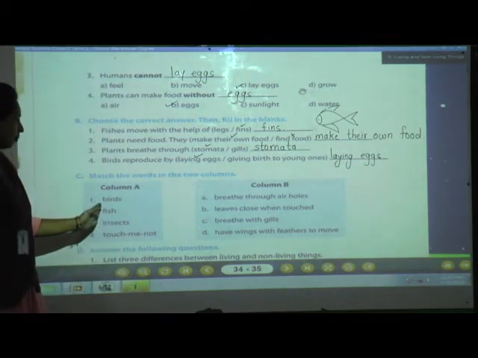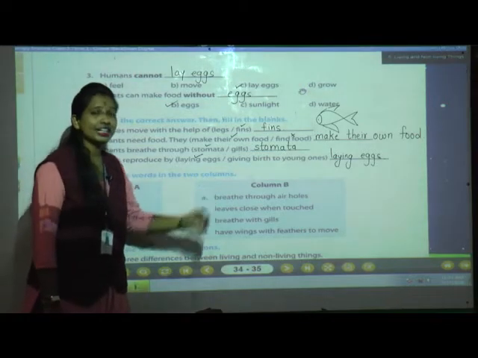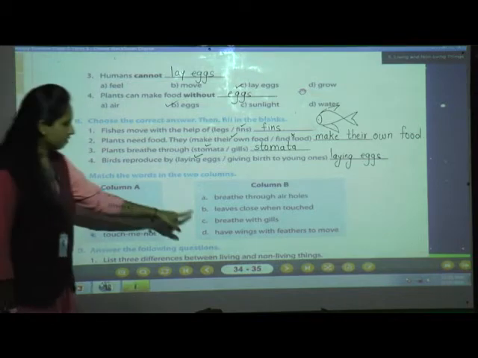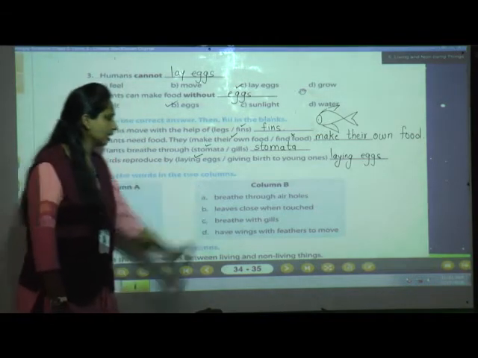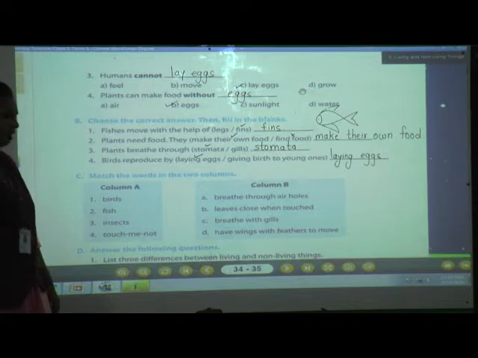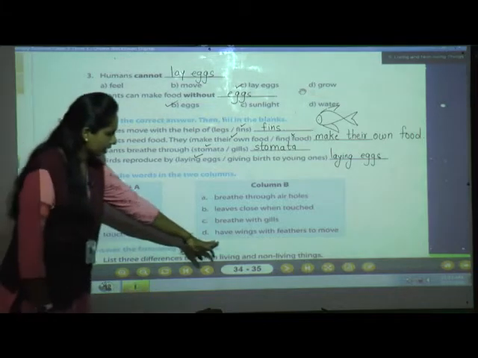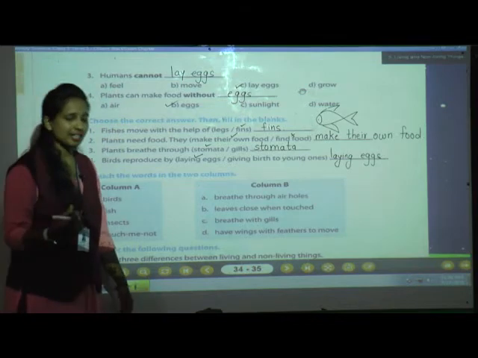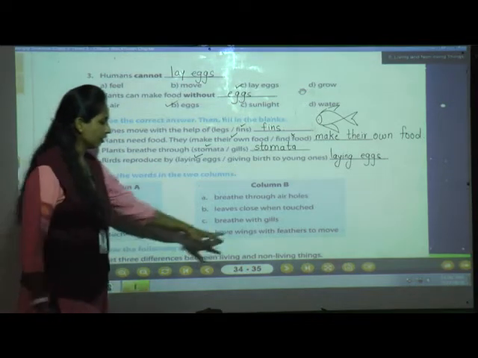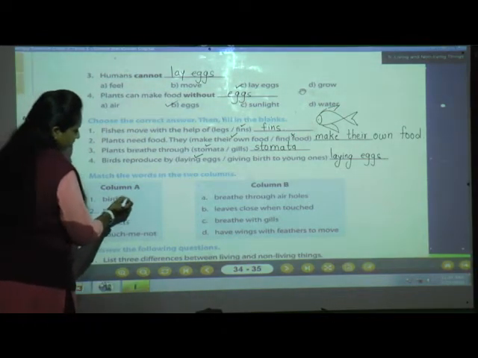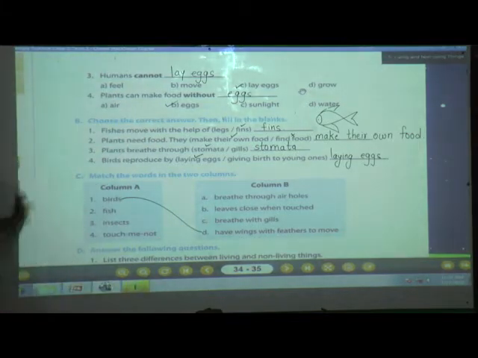See, which plant closes when we touch? Yes, the touch me not plant closes when we touch its leaves. Now we'll move to the C option. Breathe with gills. Yes, breathe with gills. Is it the correct answer? No. Who breathes with gills? Fish. The last option they have given, have wings with feathers to move. Yes. Just as humans have legs to move, birds have wings with feathers to move. So what is the correct answer? Option D. So tick the option D.